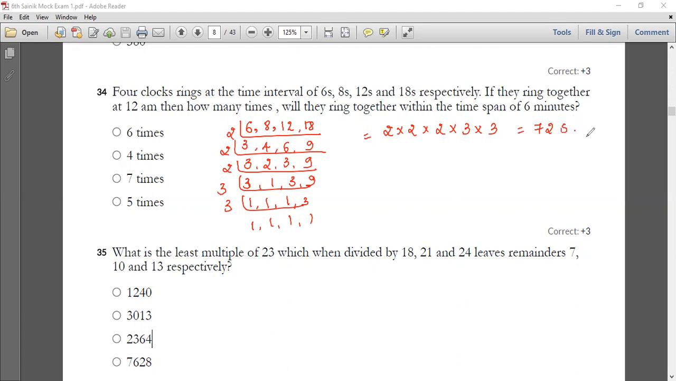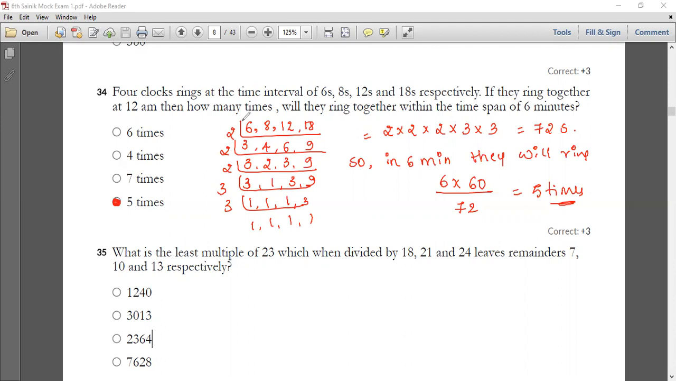So 72 seconds you have got, but they're asking in minutes. That means you have to find out how many times it is. So in 6 minutes, they will ring, that is 6 into 60 divided by 72, which will give you 5 times. So the bells are going to ring 5 times, one after another. Okay, hope you all got this. So now let me go with your next one.